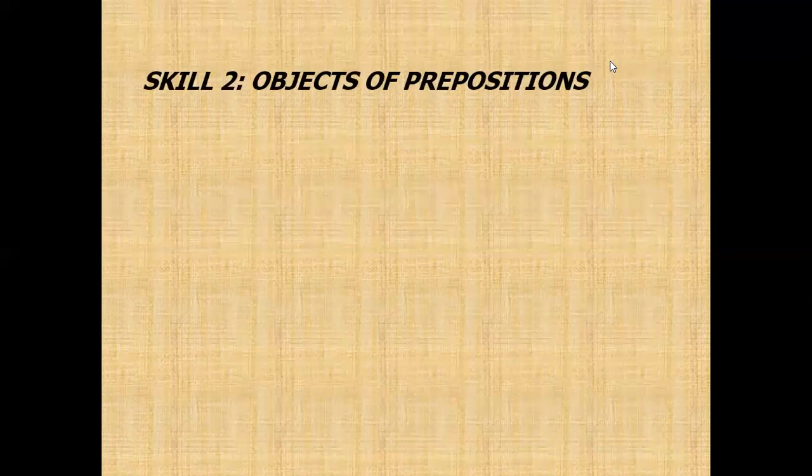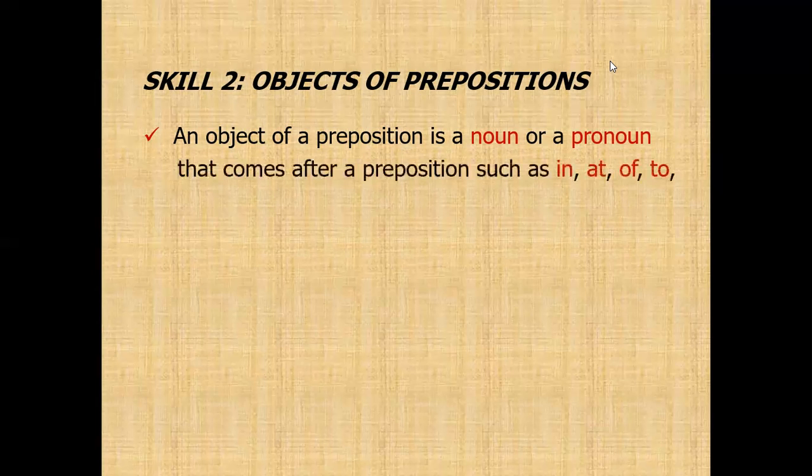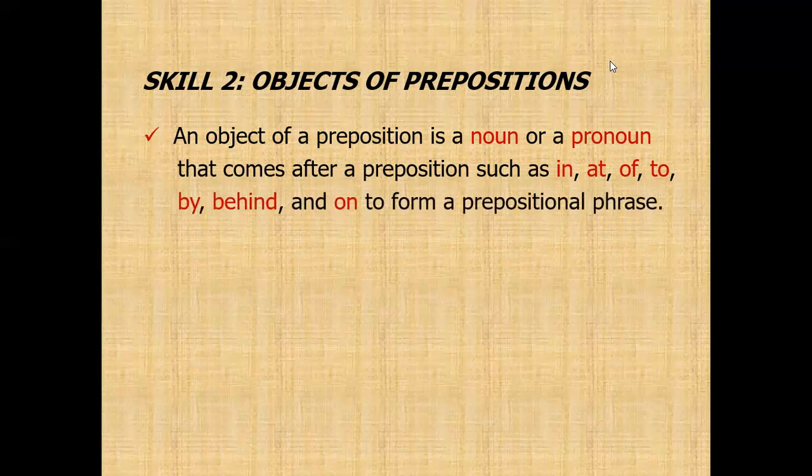Now we come to the next skill. It is skill 2, objects of prepositions. An object of preposition is a noun or pronoun that comes after a preposition such as in, at, of, to, by, behind, and on to form a prepositional phrase.